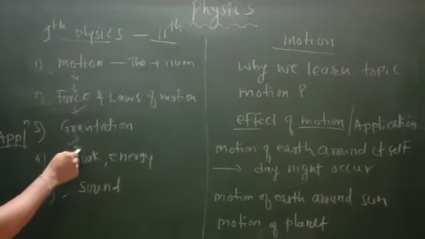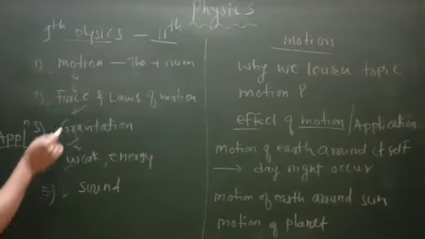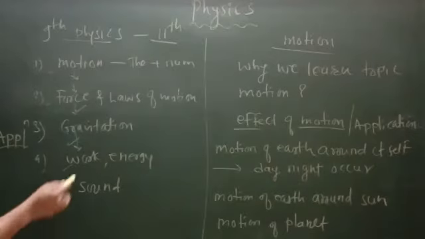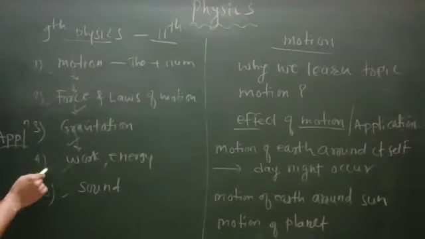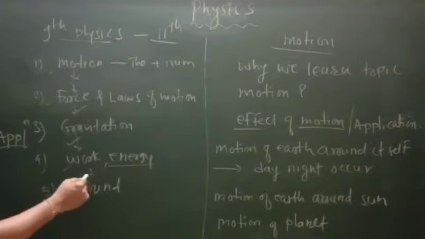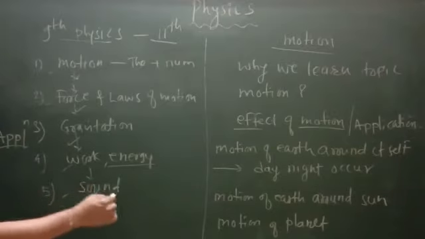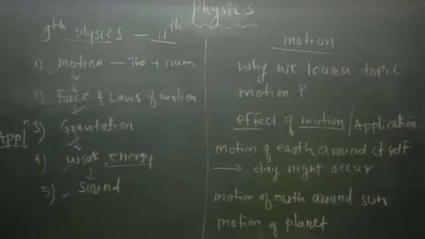Later, work and energy. For doing work, we need a force. Without force, work does not work, and for that work we need energy. And the last topic is sound, which is again one of the forms of energy. So that is the linking of these five topics across the overall syllabus of 9th physics.